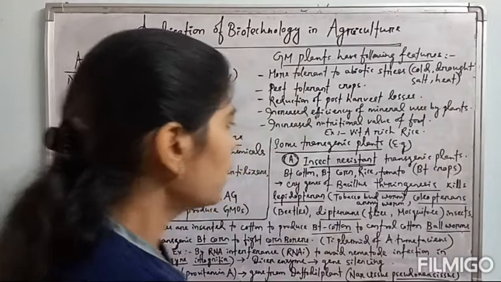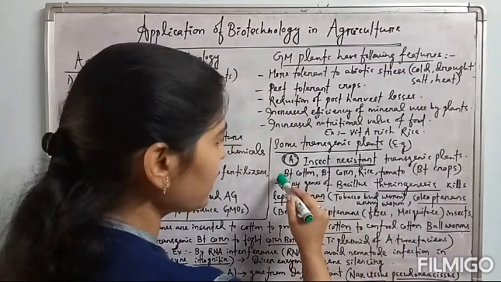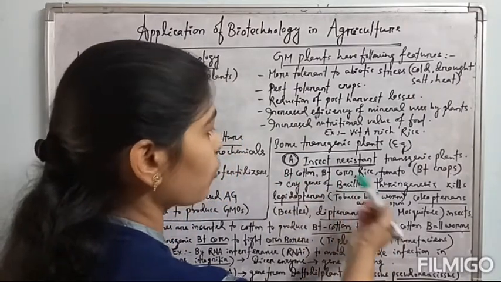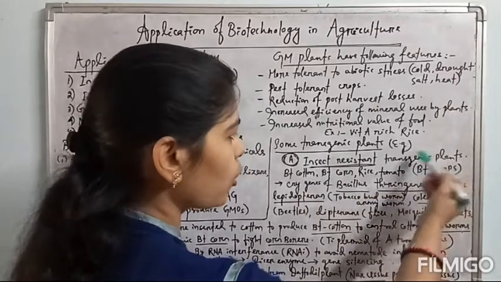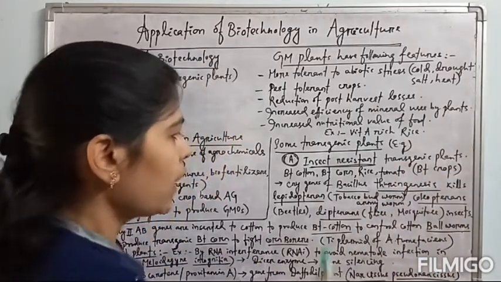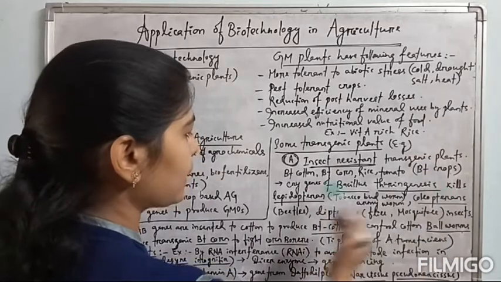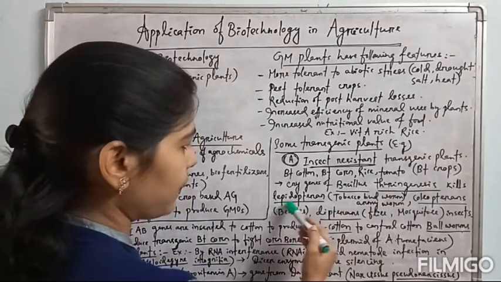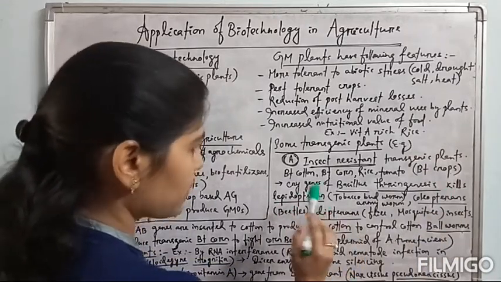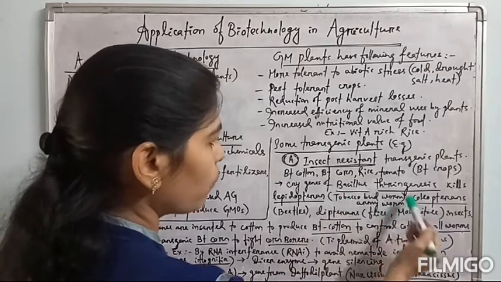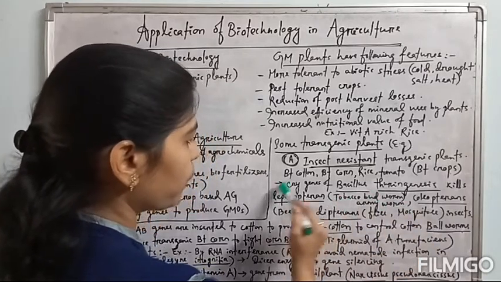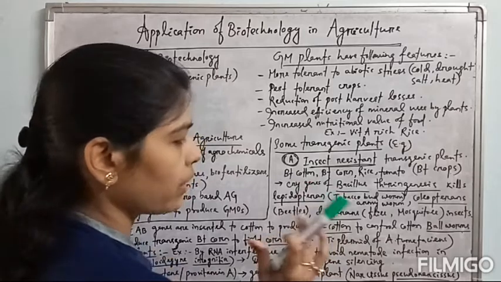Okay, so here, by this procedure, Bt cotton, Bt corn, rice, tomato, all these Bt crops are produced. Cry genes of Bacillus thuringiensis kill different groups of insects like lepidopteran insects, for example tobacco budworm and armyworm, these two come under the lepidopteran insects, which cause harvest loss.